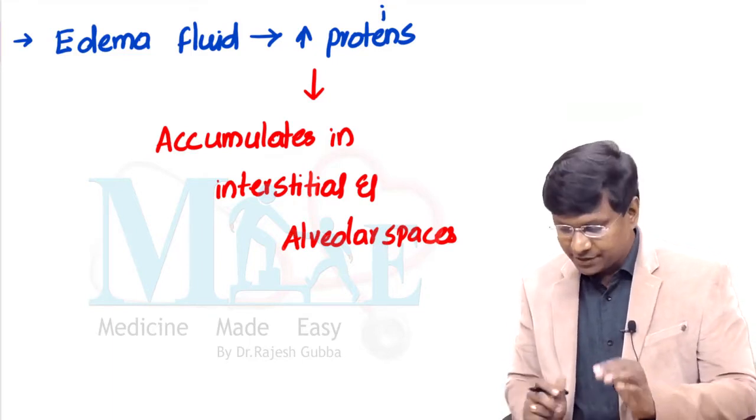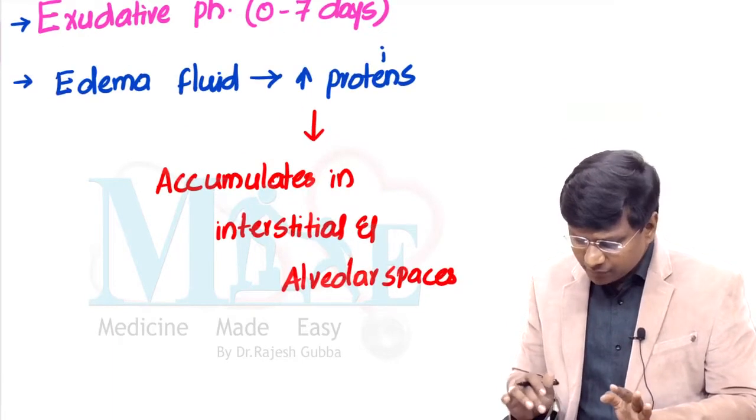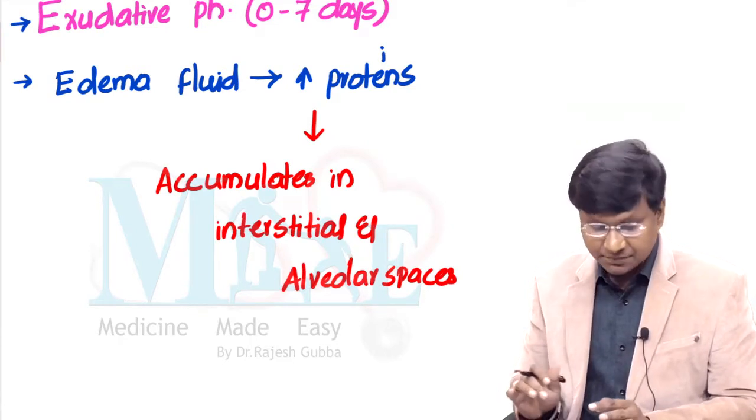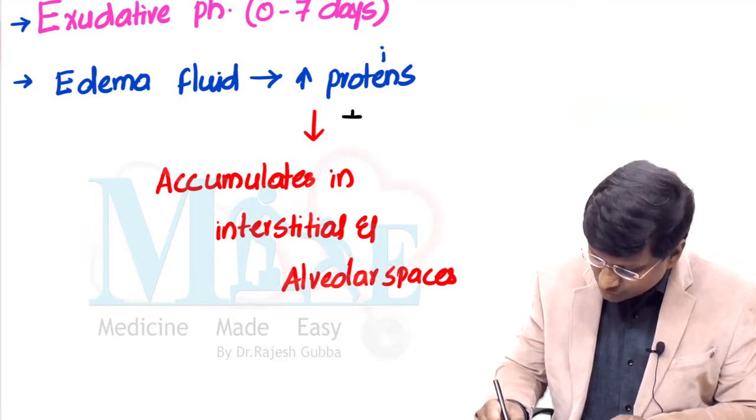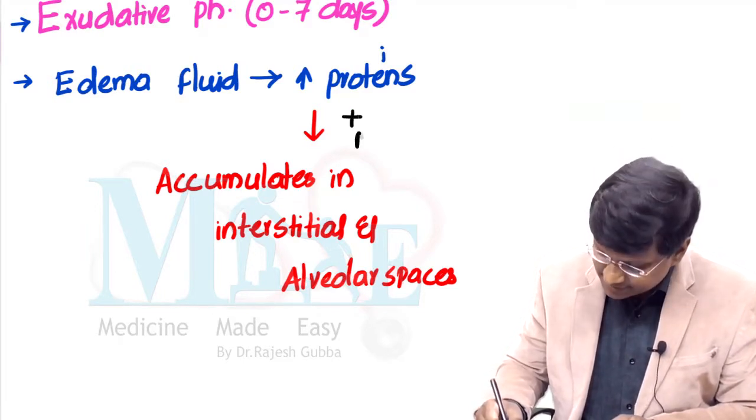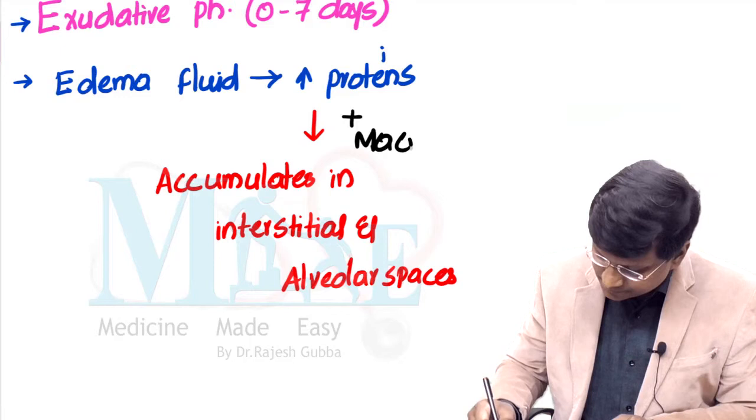Now, in this exudative phase, along with the proteins present within the edema fluid, there is also the presence of inflammatory cells like macrophages.